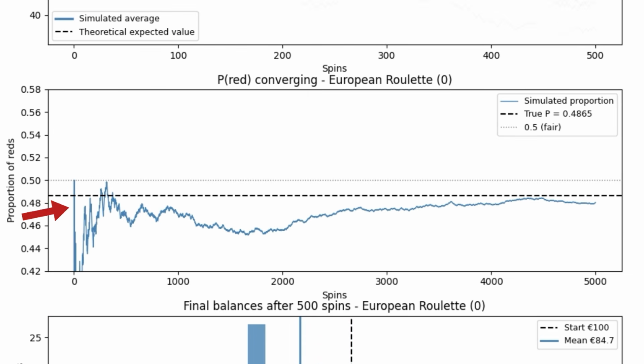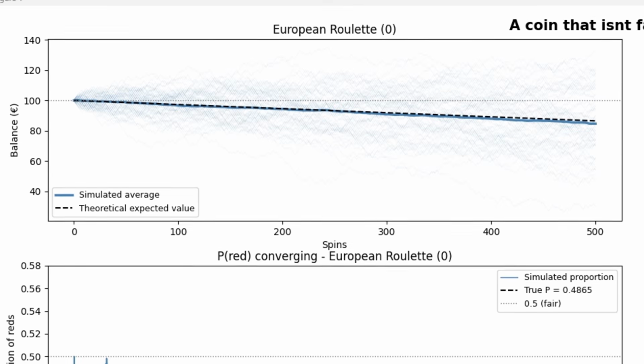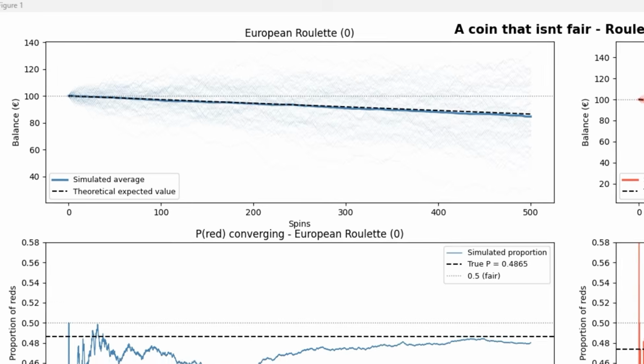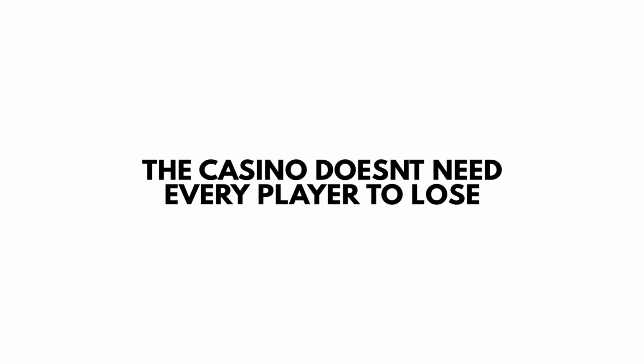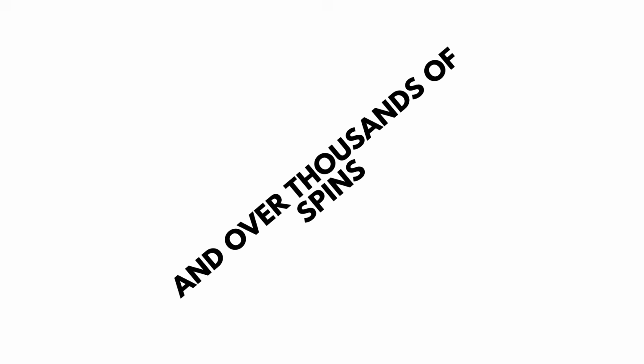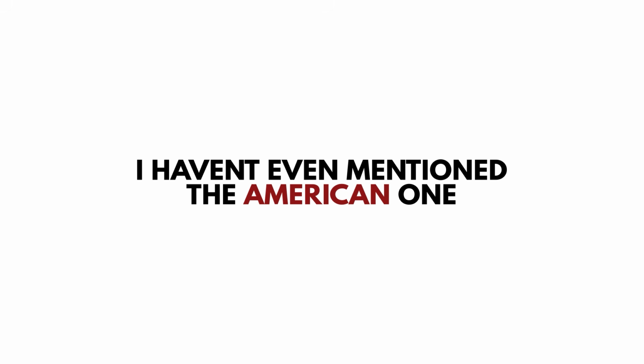Looking at the graph above, after 5,000 spins, it slowly comes closer and closer to the 48.65% we calculated earlier. And above that, the slow descent of a player's balance after hundreds of spins. The casino doesn't need every player to lose, it just takes advantage of the math, and over thousands of spins from many people, it always does end up winning. And that's just the European wheel. I haven't even mentioned the American one.